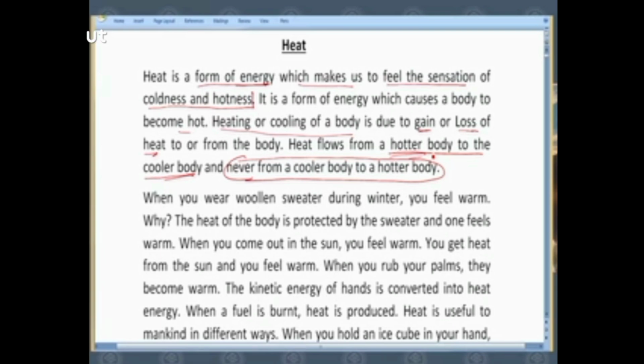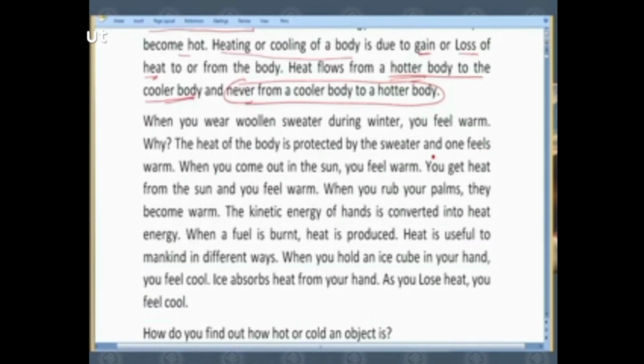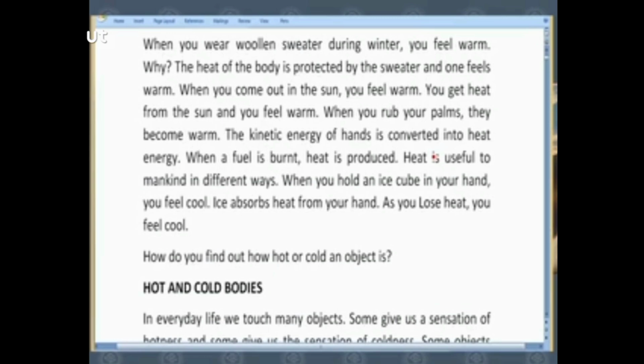And the energy because of motion is given a different term, known as kinetic energy. Every moving object, everything which is in motion, is said to have kinetic energy. And the muscular energy which was converted into kinetic energy is in turn converted into heat energy, which makes our hands warmer, right? So, these are different scenarios in which we see that heat is produced.